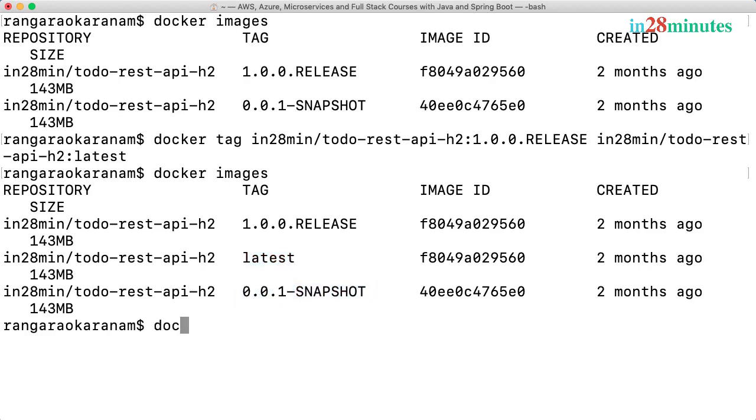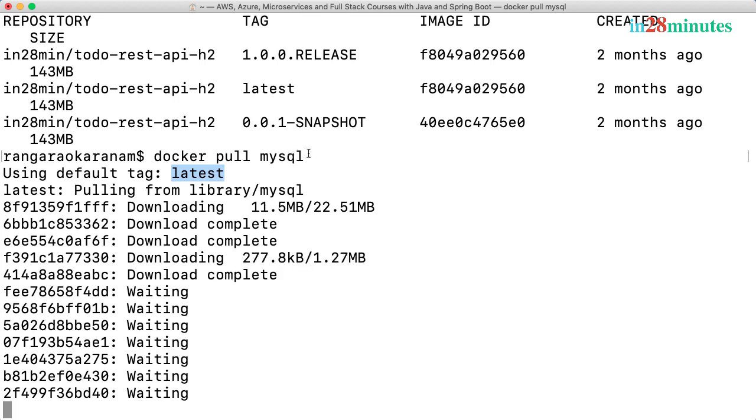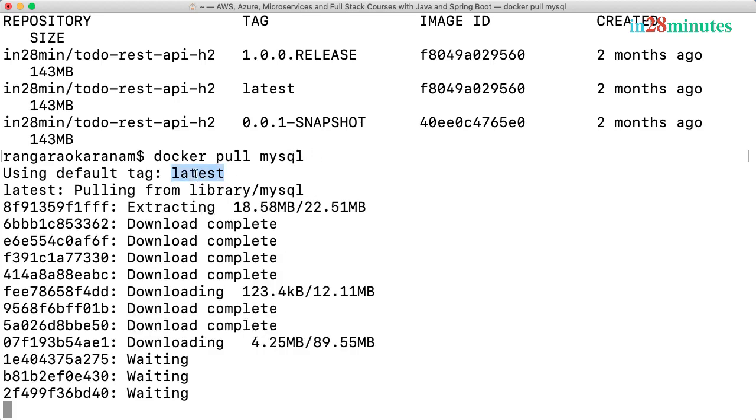The interesting thing with Docker is if you do a docker run or a docker pull, let's say MySQL. MySQL is one of the images. The repository name for the MySQL image is very, very simple because it's an official image. So I'll say docker pull mysql without specifying a version, and you can see that this is pulling down the latest version. If you don't specify a colon tag, what happens? It would pull the latest tag.